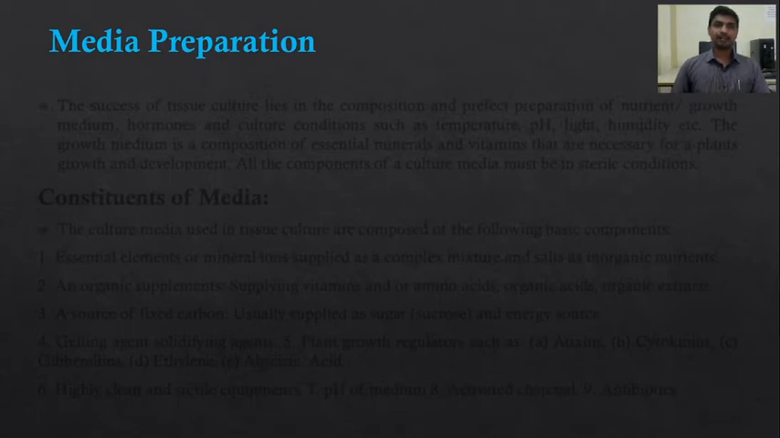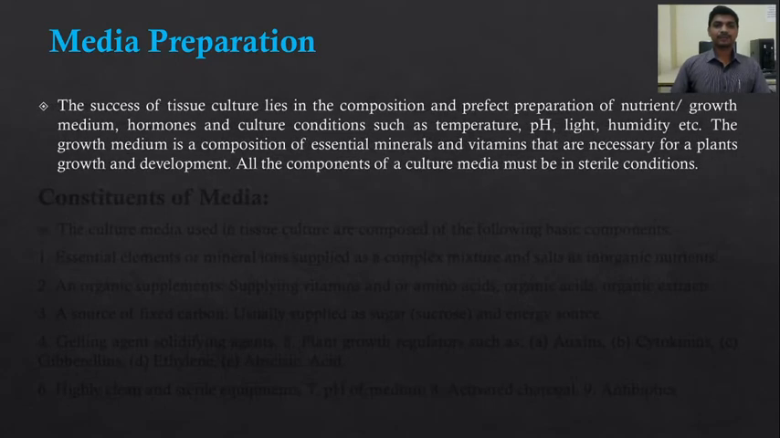So the next requirement for plant tissue culture is media preparation. Media is the nutrient composition required for the growth of the explant. The success of plant tissue culture lies in the composition and perfect preparation of nutrient or growth medium, hormones and culture conditions such as temperature, pH, light, humidity, etc.